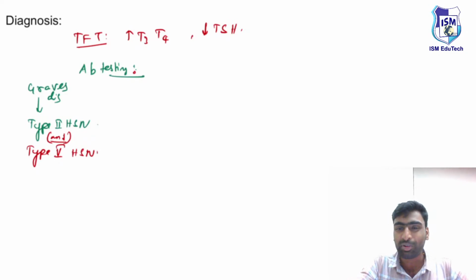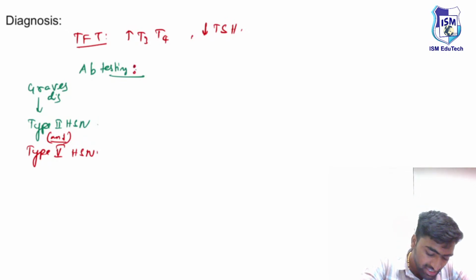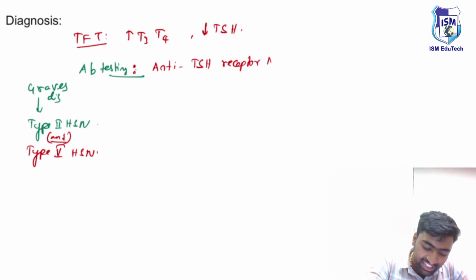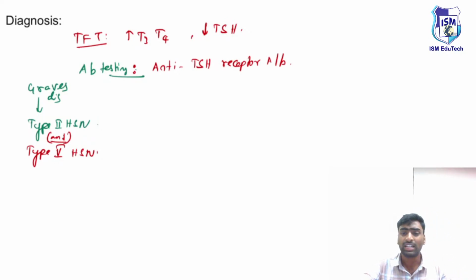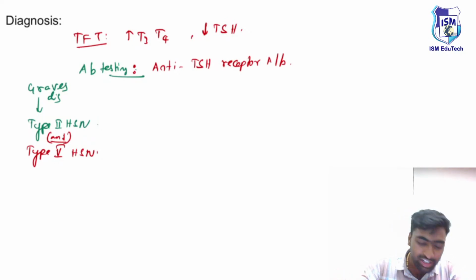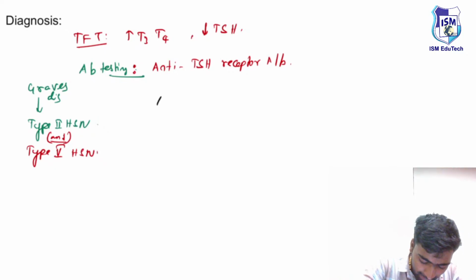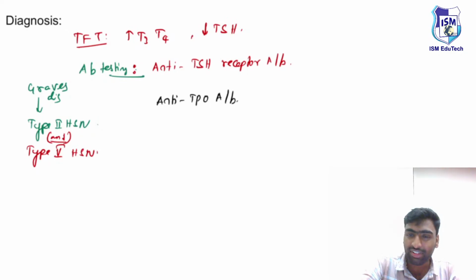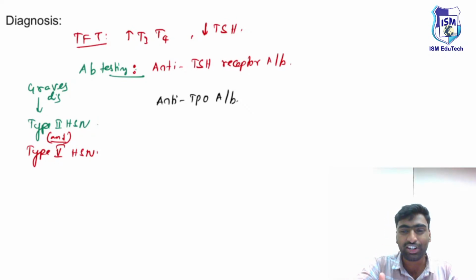So for these antibodies, we'll do some kind of antibody detection. For example, in the case of Graves' disease, we'll check for anti-TSH receptor antibodies. Just remember. If it is a hypothyroidism state, you can check for anti-TPO antibodies, and sometimes I would check for anti-thyroglobulin antibodies also in the case of hypothyroid or euthyroid state.